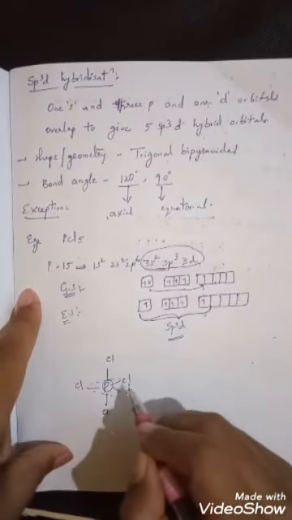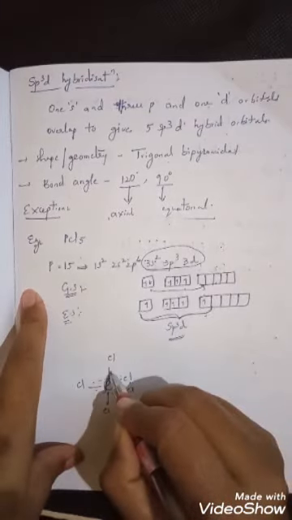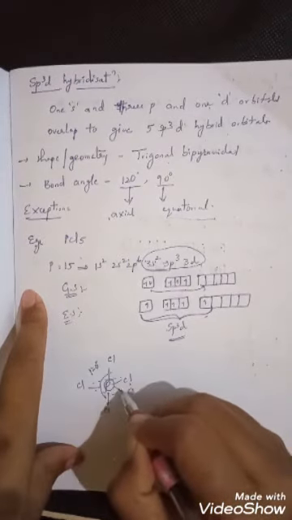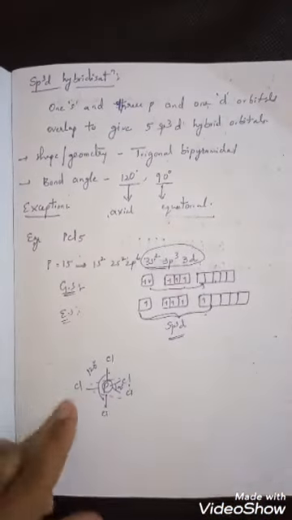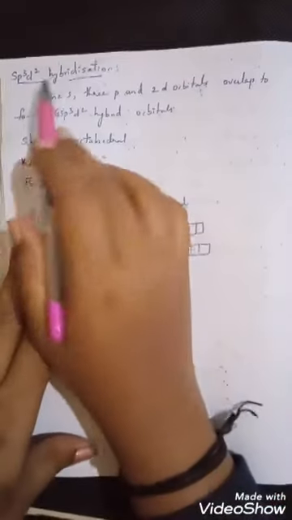This is called trigonal bipyramidal structure. The bond angle between the two axial bonds is 120, and for equatorial it is 90. Next, the last type of hybridization is sp3d2.